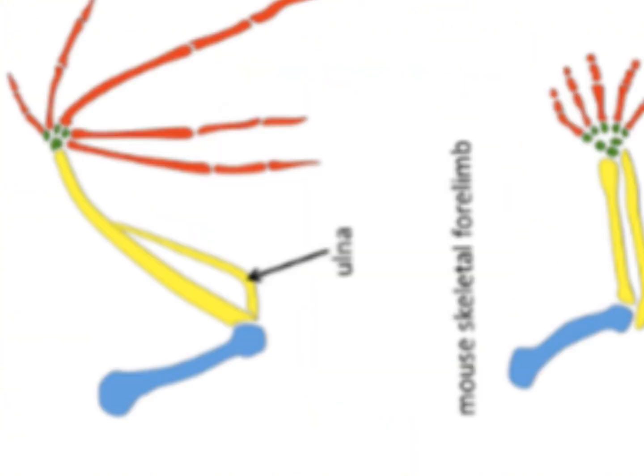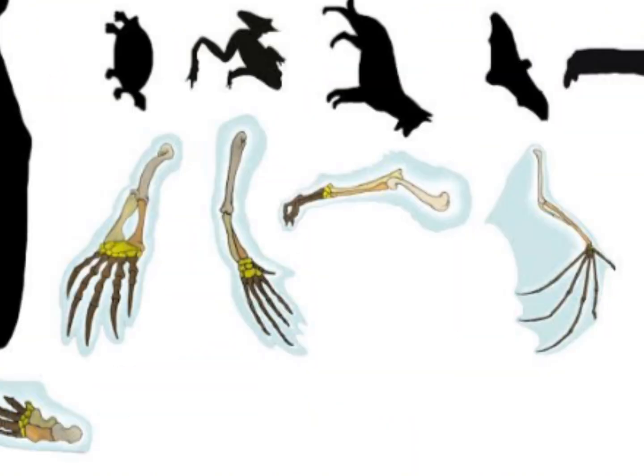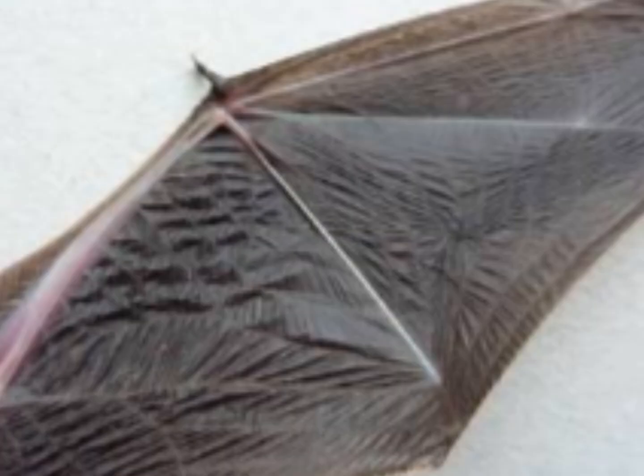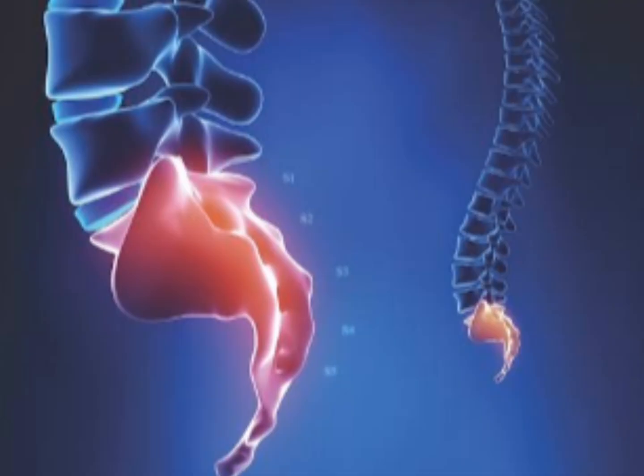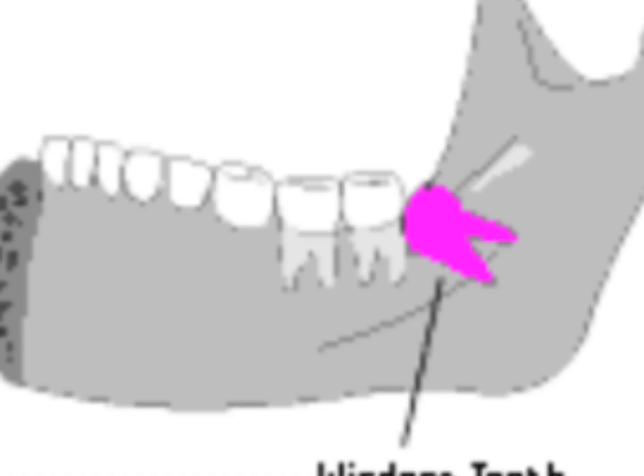Homologies are similarities due to a common ancestor. An example of this is that a human arm and a bat wing have the same anatomy, but in a different shape. Vestigial structures are things that we don't really use anymore that our ancestors used to have, like our wisdom teeth.